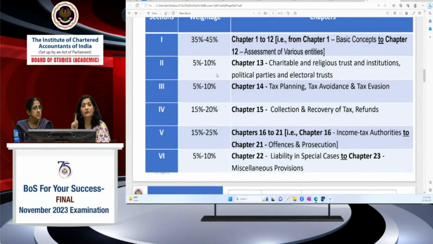It comprises only one chapter, which is charitable trusts, and it has been totally revamped last year. First regime, second is section 10(23C). You have to read it along with your sections 11 and 12. Many amendments have come into effect from Finance Act 22. So a full-fledged supplementary chapter is given. One chapter is 8 marks. The question can generally be asked in descriptive form or in MCQ-based form.